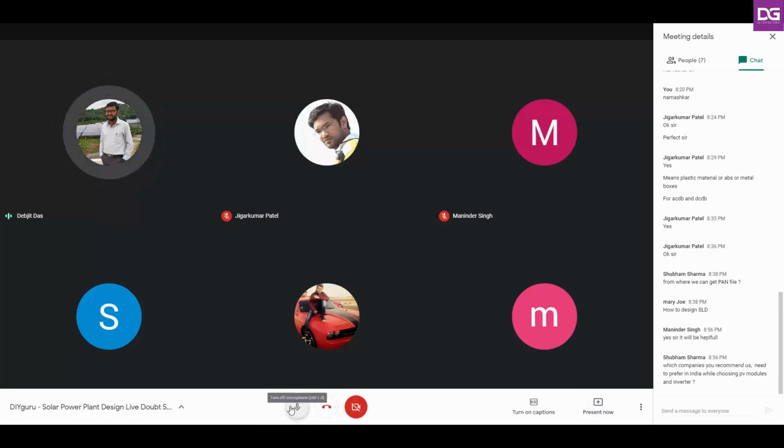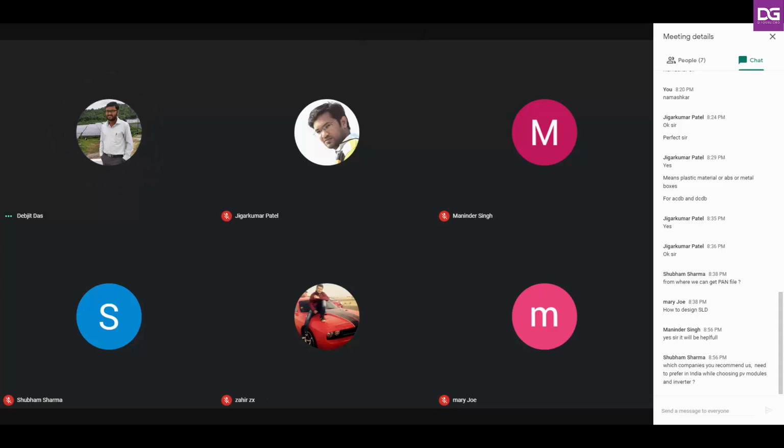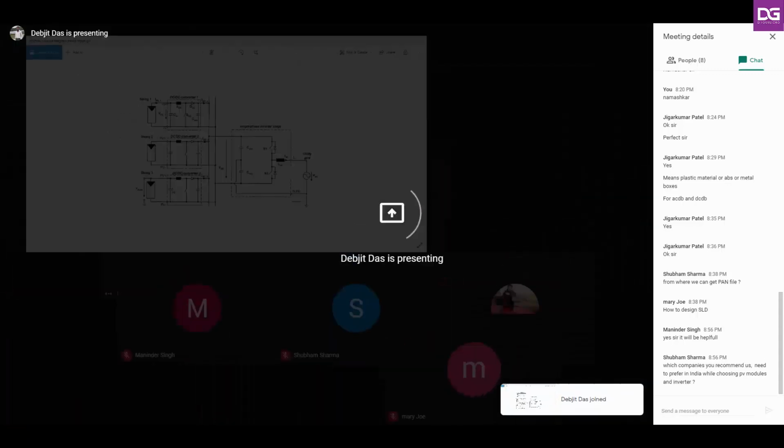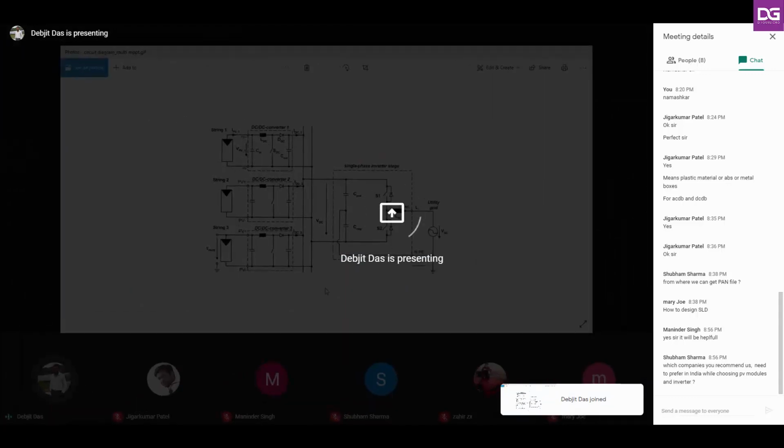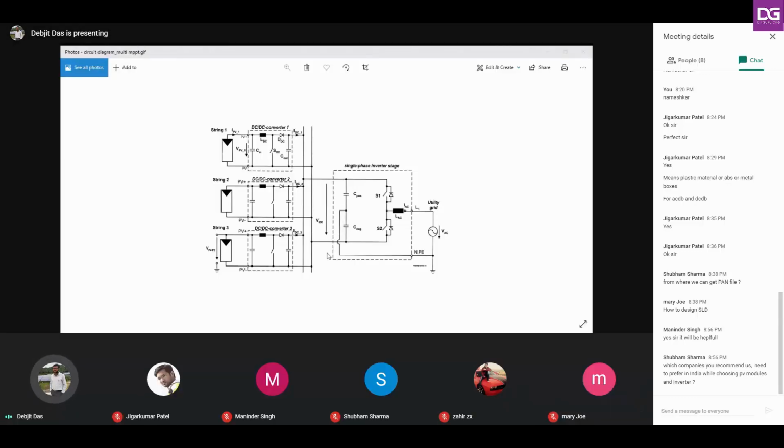So just showing you one more screen. Yeah, this one. You see, this is a typical internal circuitry of an inverter having 3 MPPTs. String 1 is connected to this MPPT, string 2 to the second MPPT, and string 3 to this MPPT. As you have seen in the lecture, MPPTs are nothing but power optimizers, right? These MPPTs will switch on or off accordingly, such that they draw maximum power from the individual strings.